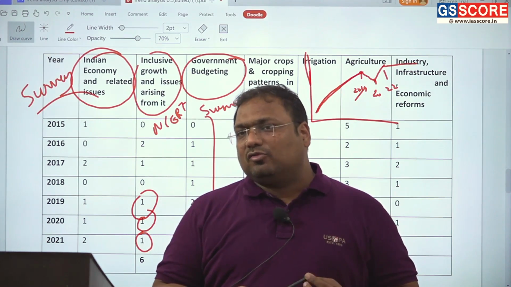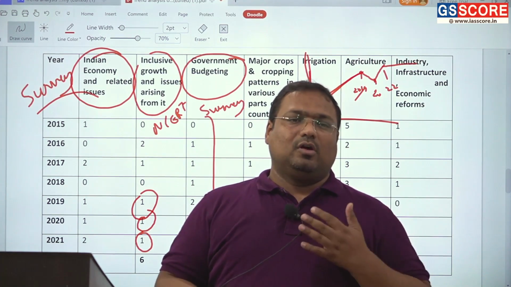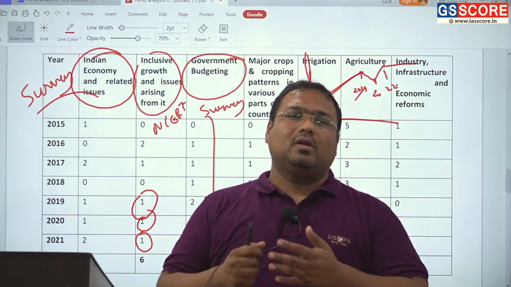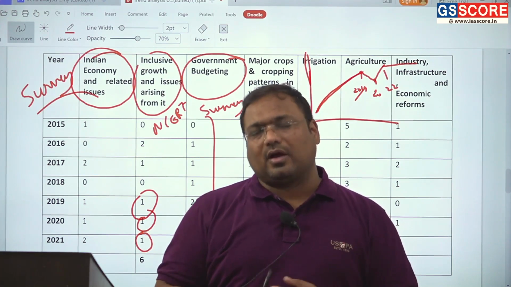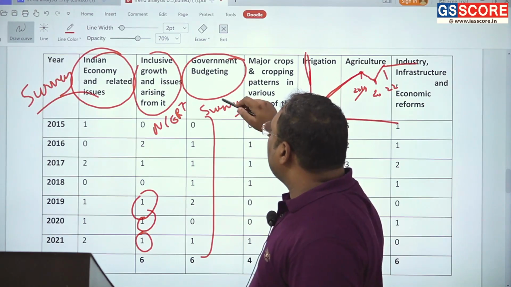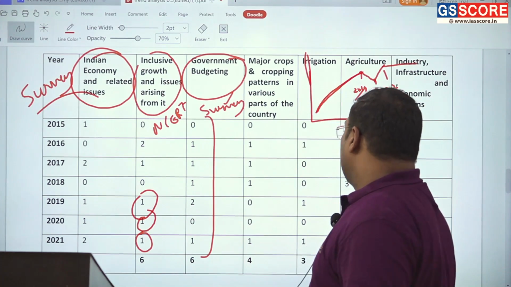So the survey is not a book. Definitely you need to study the topic first. With the survey, what will happen is you will understand the current performance of that in the context of the Indian economy. So that is what the survey will help you with. That is how it helps.